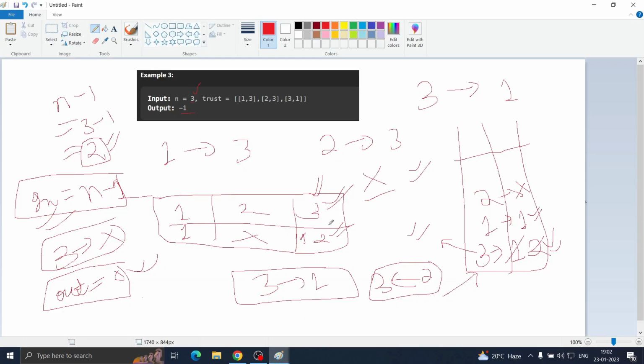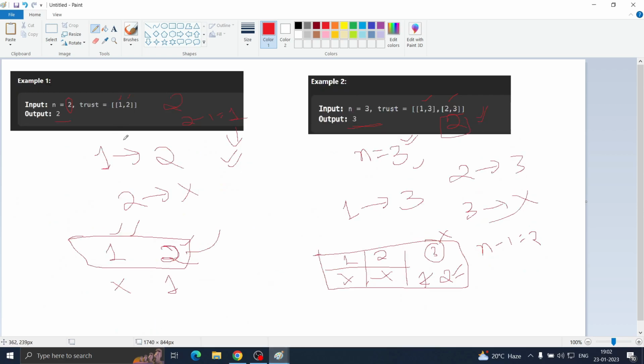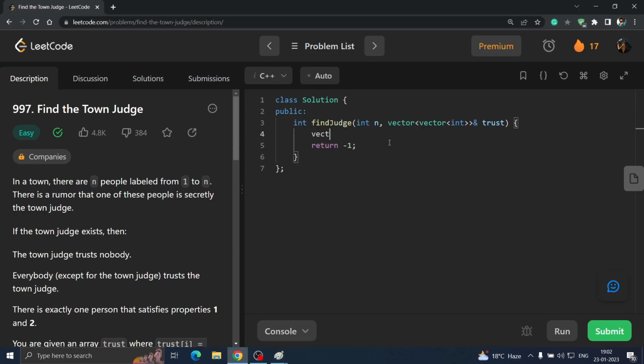Also, we should notice that when we are making this array, what will be its size? It should be n plus 1. Why n plus 1? Why not of n size? Because you also have to store for the last element. As in this case, you were only storing the 1 to 2 relation and the 2 to 1 relation. But you also have to store a relation for 3. Yes or no? That is, 3 is also storing a relation. That's why you have to make a vector array of n plus 1. So now let's make a vector of n plus 1 size. Let's name it trusted if you want. N plus 1 size, and initialize every element with 0.